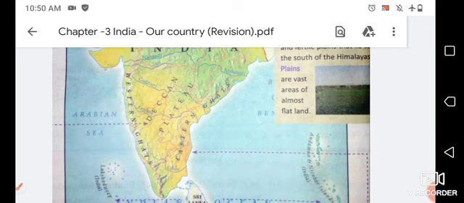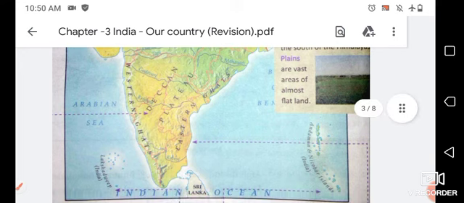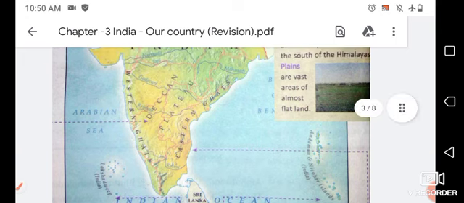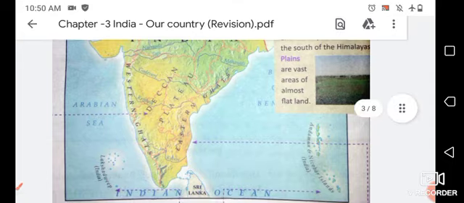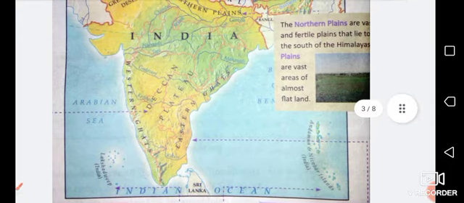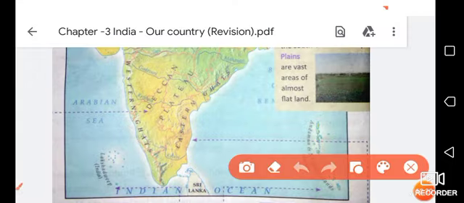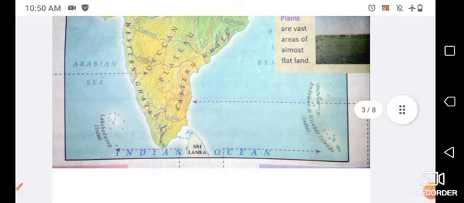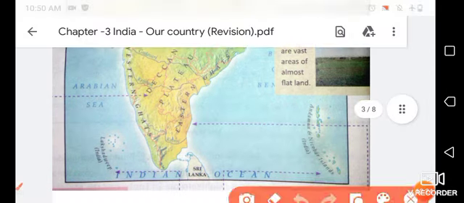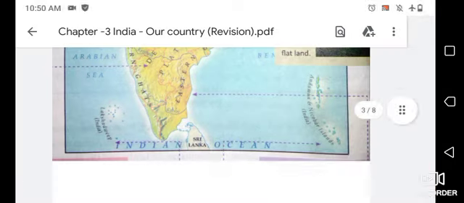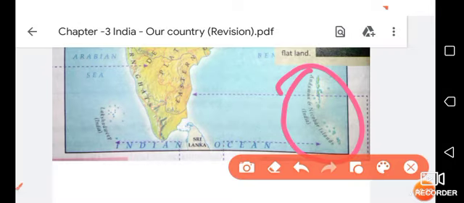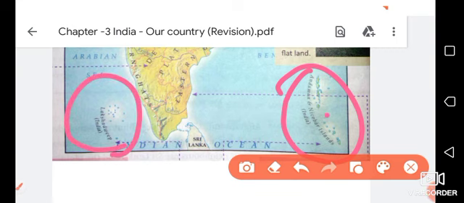Next one is island. Okay, what is island? So India has two island groups, Andaman and Nicobar in the Bay of Bengal, and Lakshadweep in the Arabian Sea. Here in the Bay of Bengal, that are not showing you in this picture, here you can see Andaman and Nicobar. This is an island group. So India has two island groups. First one is Andaman and Nicobar, and next one is Lakshadweep. These two islands are India's.